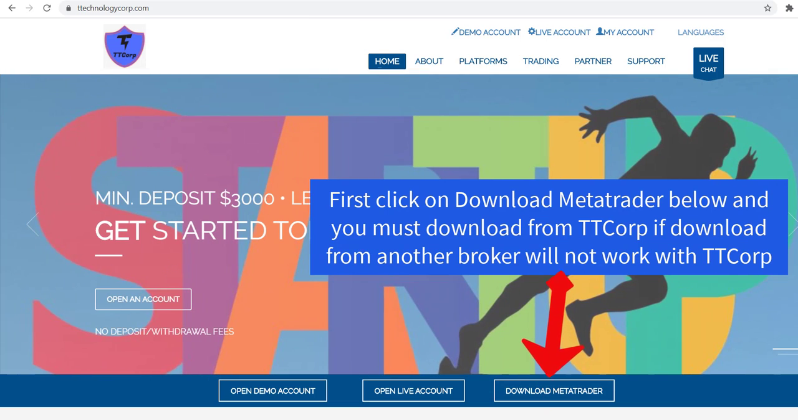First click on Download MetaTrader below and you must download from TT Corp. If you download from another broker, it will not work with TT Corp.